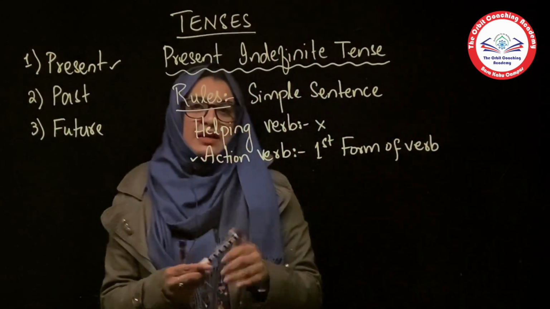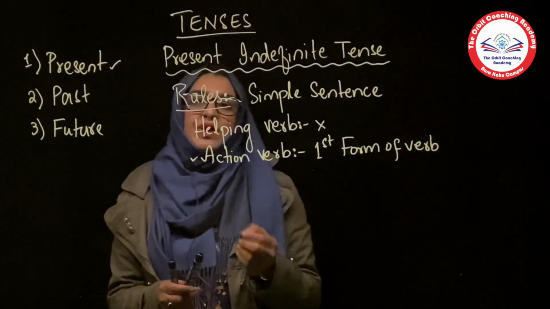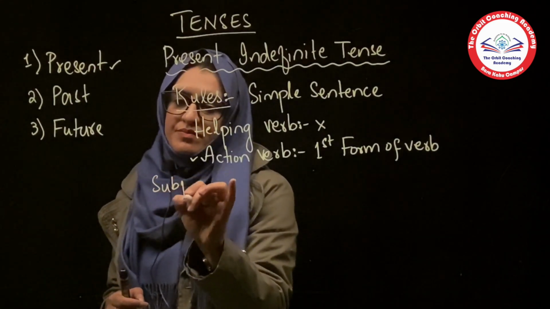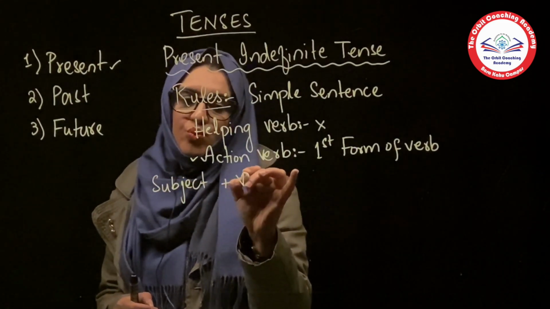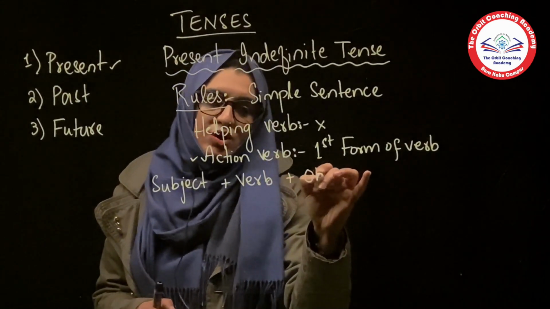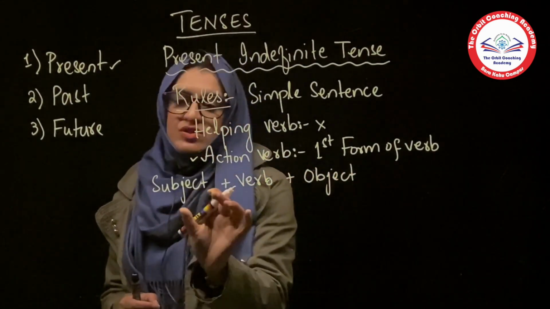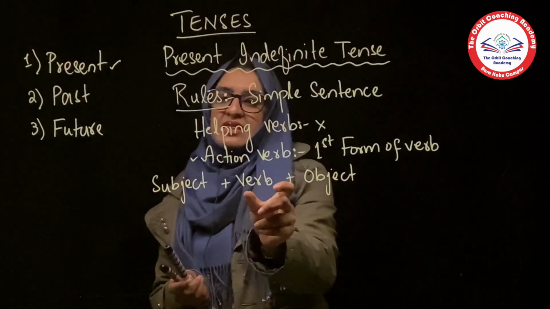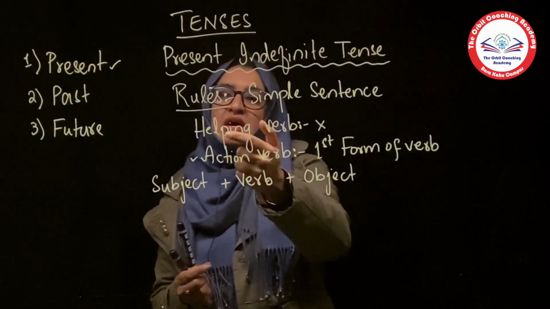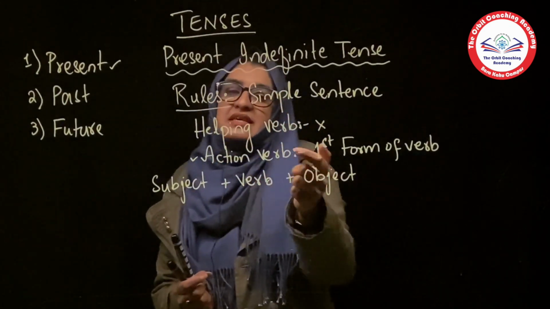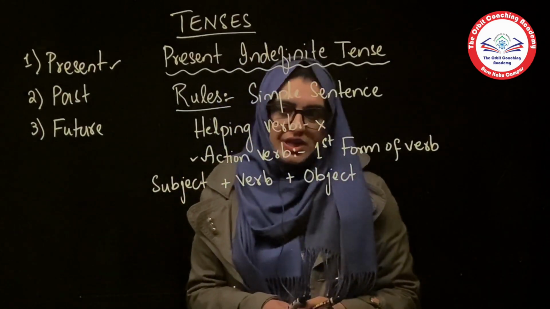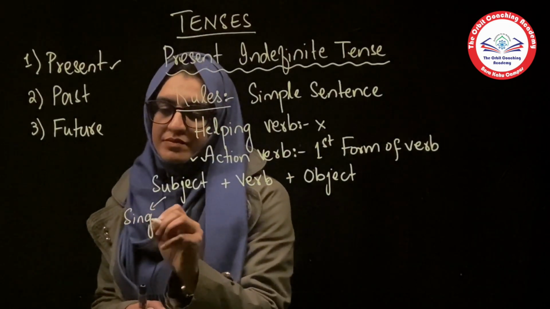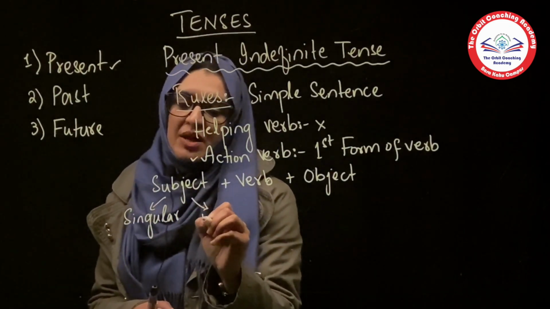Now the second thing, let's come to the structure. Whenever we write a sentence, what is the basic structure of a sentence? That is subject plus verb plus object. Now the subject can be singular and it can be plural as well. And the second thing is the verb, which as I told you before can be a helping verb or an action verb. Then we have the object. Now let's talk about the subject, which can be singular and which can be plural as well.